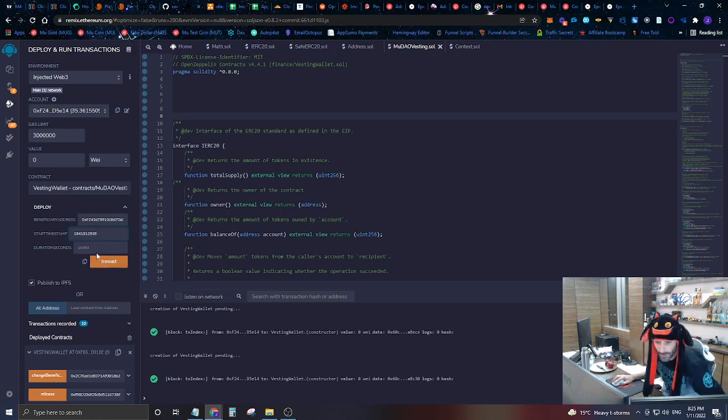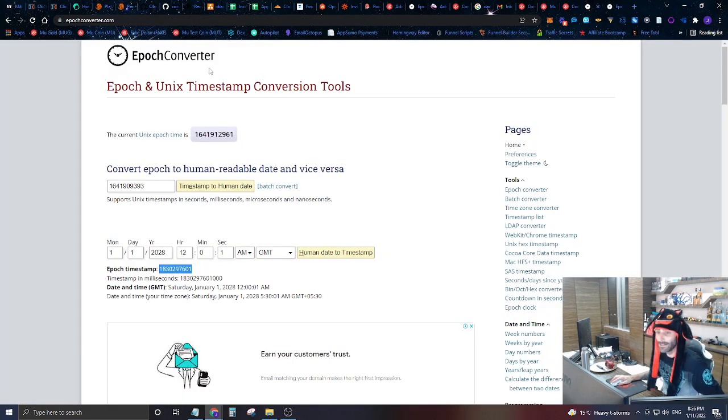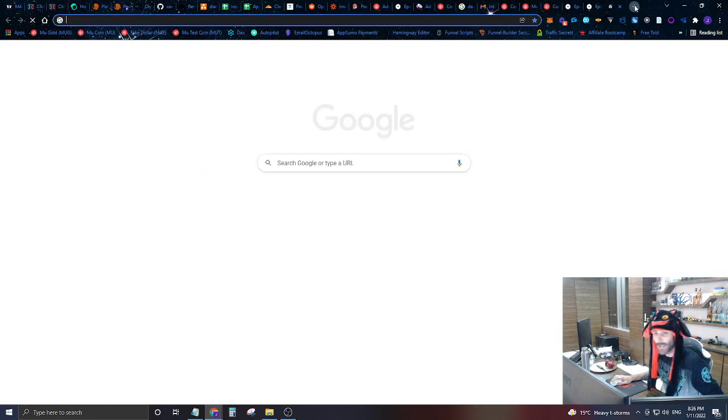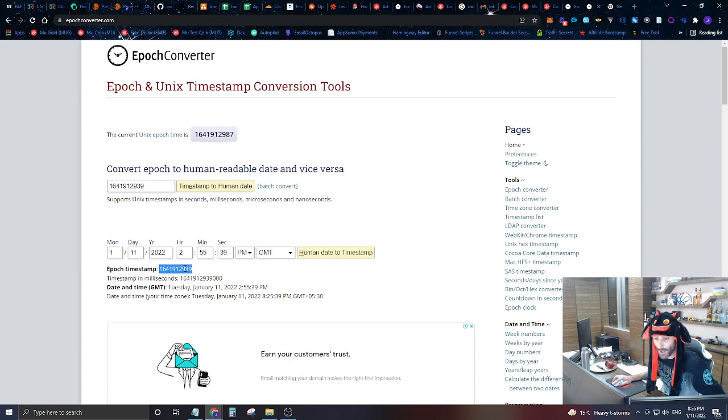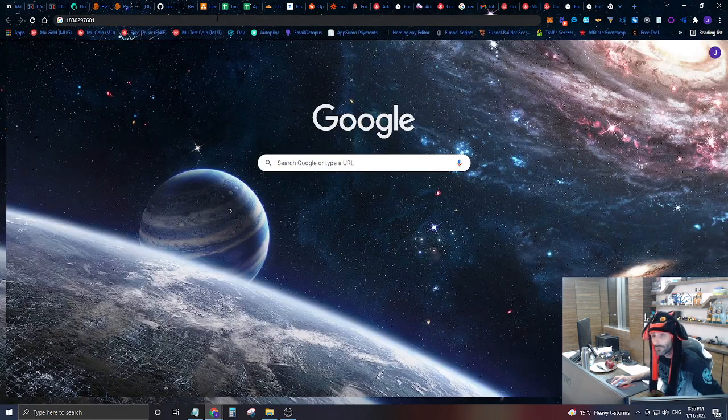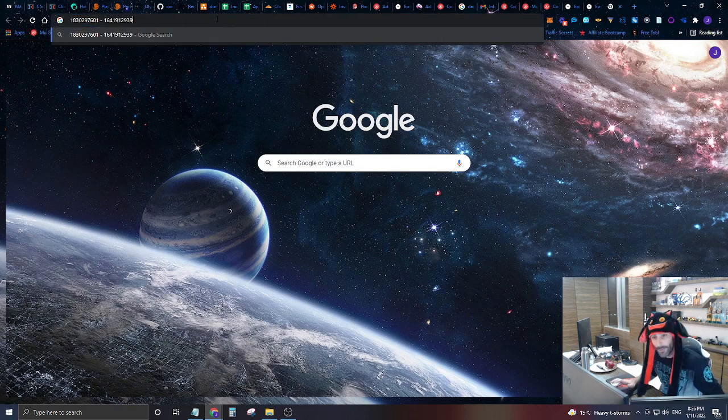So how we're going to derive this value is we're going to again come to an epoch converter, and you can see what we're converting here. We're converting this date, Saturday, January 1st of 2028 at midnight, so basically New Year's, as soon as 2028 hits. This is the timestamp for that. So we're going to grab this timestamp and paste it in here. Then we're going to grab this timestamp of basically what was the now, and we're going to do a little bit of math.